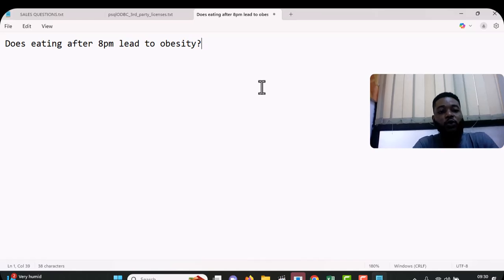Okay. Now, let's assume I want to conduct this experiment to check if eating after 8 p.m. can lead to obesity. Now, I can conduct several tests, and then this set of people will be eating after 8 p.m. The rest will not. Then we'll check over time. I don't know how long it can take, and then we'll observe if they are obese or not. Now, after that, we can check if eating after 8 p.m. can lead to obesity or not. Now, this is just a rough example.